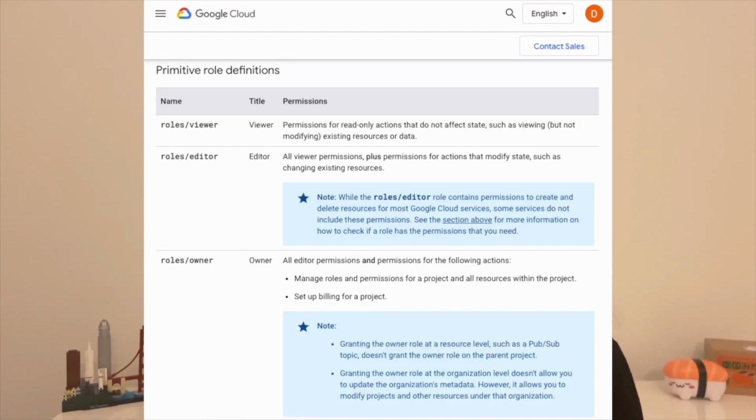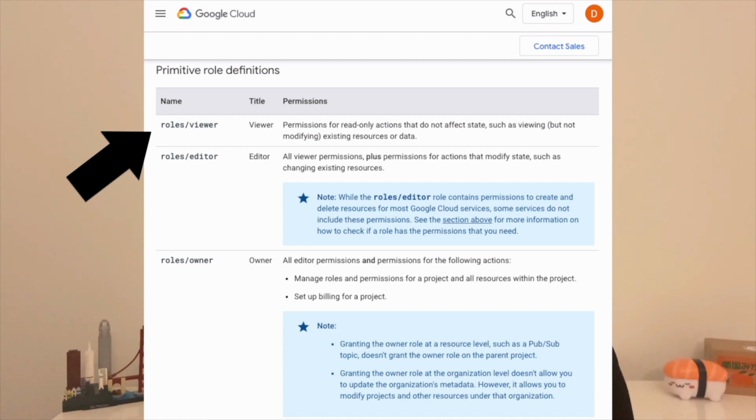Within primitive roles, there's an owner role, which provides all of the different permissions that are available within the platform, an editor role, which closely resembles the owner role, but excludes a few different things for administrative capabilities, and that just might not be supported yet. One thing in particular that's excluded is the ability to set project level role bindings. And the viewer role, which is exactly what it sounds like. It allows you to view resources, but not perform any state changing actions.